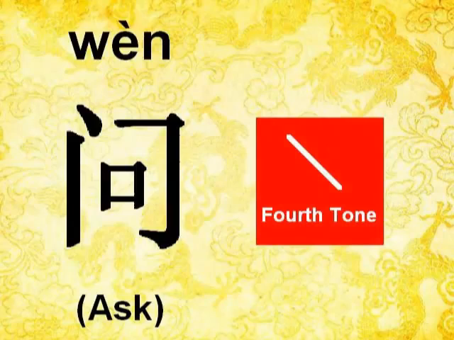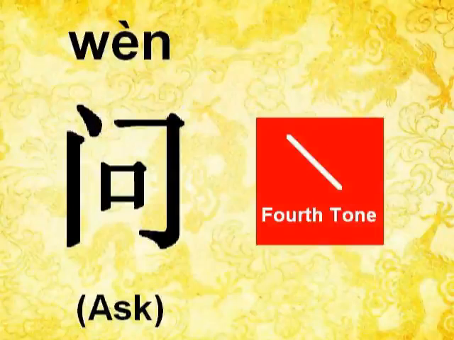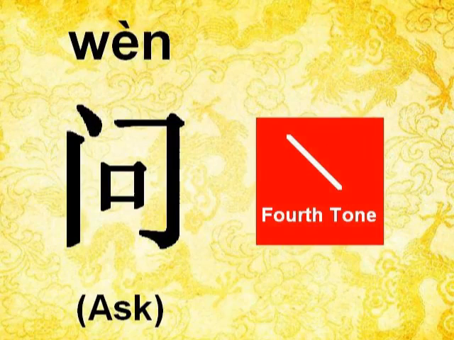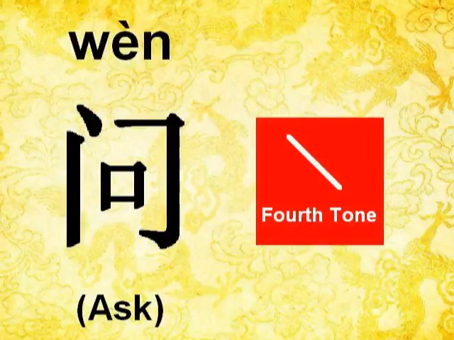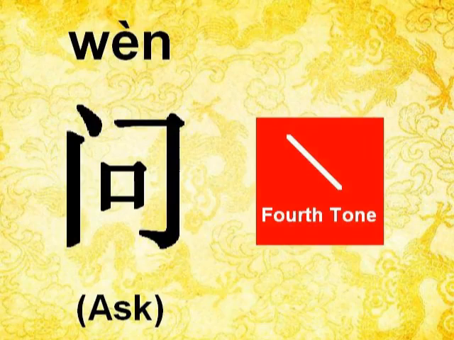If you have a look at the pinyin, it is wen, w pronounced w, and en pronounced en, wen, with the fourth tone going from up to down. 问. In the shorter version, 问. Have you mastered that? You're fantastic. If you haven't, don't worry, just practice a little bit more.